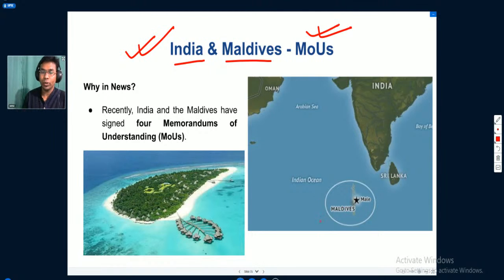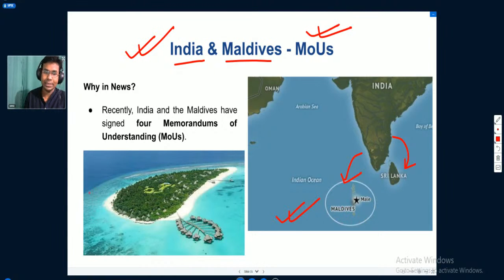Over here in this map you can see the location of Maldives, and the capital of Maldives is Malé. Maldives is one of the neighboring countries of India. It is a maritime neighbor for India. Maldives is a maritime neighbor and Sri Lanka is also a maritime neighbor. So today we are going to talk about India-Maldives relations and other important things.